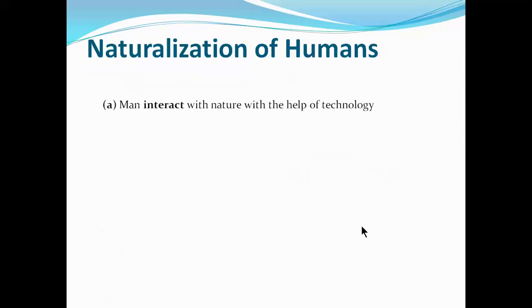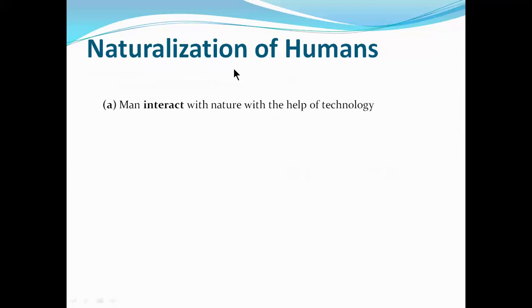Now, in this chapter, three important concepts are there. Very interesting, all those concepts, and very important also. First is called naturalization of human. Now, what does it mean? There are two different things: one is nature and another one is human. Here we have to understand, out of these two, nature and human, who is active, who is passive, who is dominating over the other.